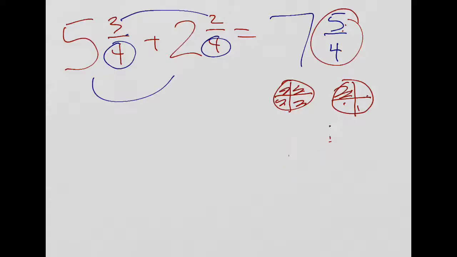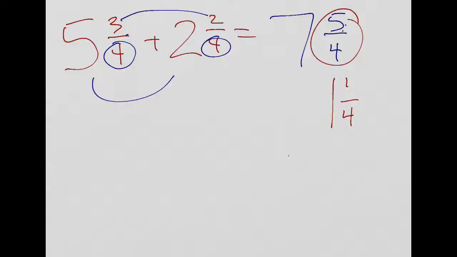However you choose to do it, I think the easiest way, and ultimately what would be best, is if the kids could get themselves to say, how many groups can you take out of 5? Well, you can take one whole group. What's left over? If you take 4 away from 5, what's left over? Well, there's 1 left over. And we're talking about fourths. So it's 1 and 1/4.